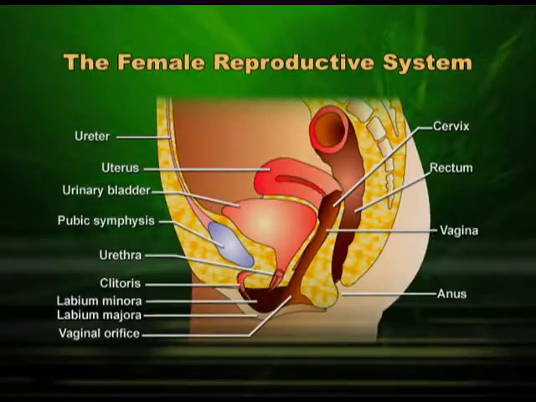So, in the case of a woman, in the lower abdominal part we have 3 structures lying almost together. One is the rectum, the other is the uterus, and the third is the urinary bladder.